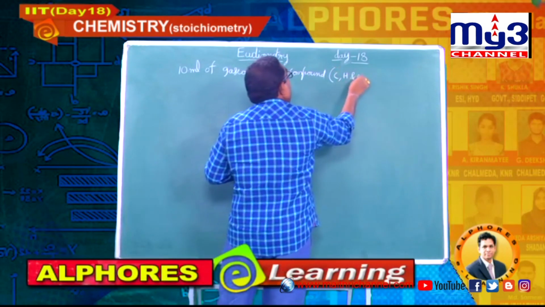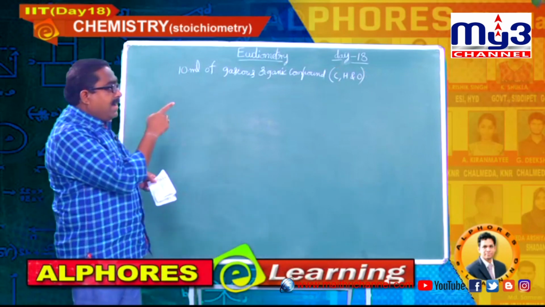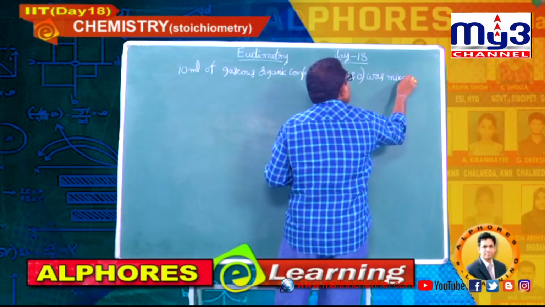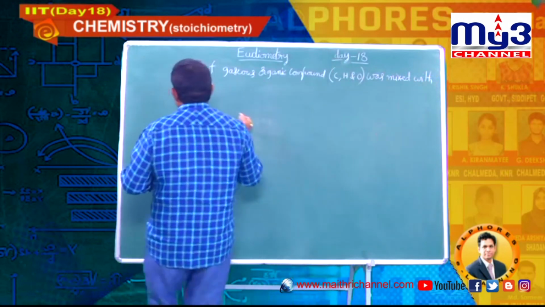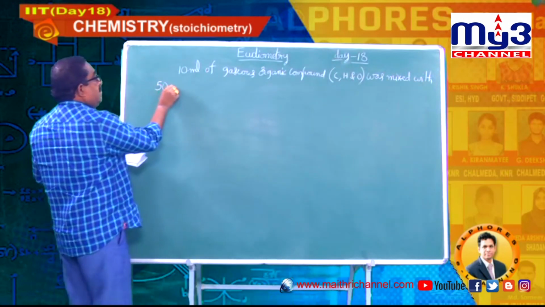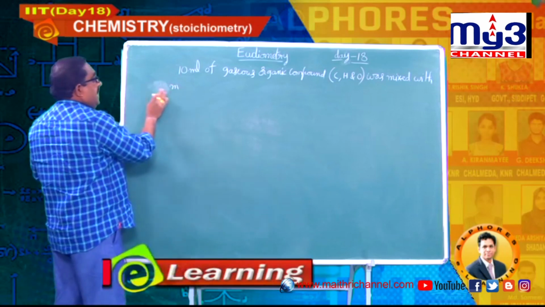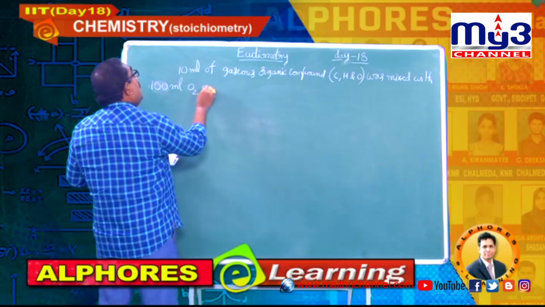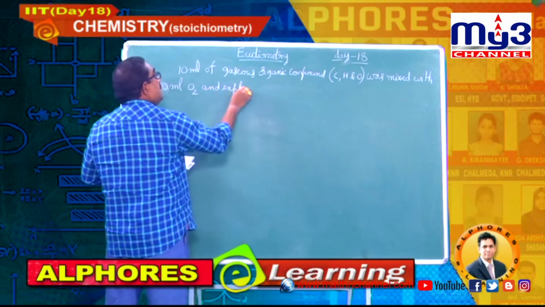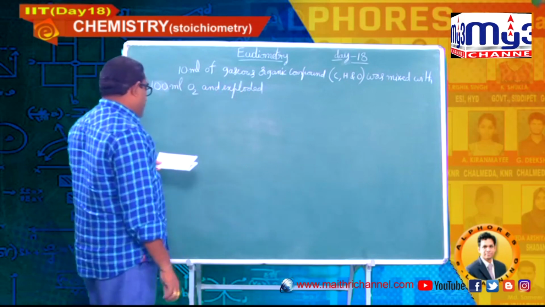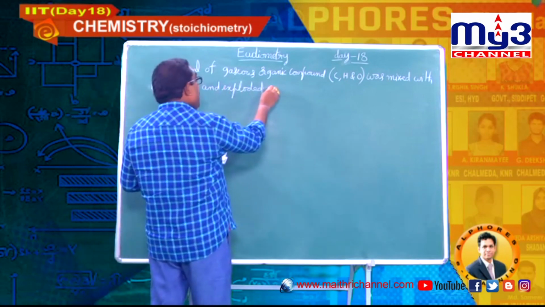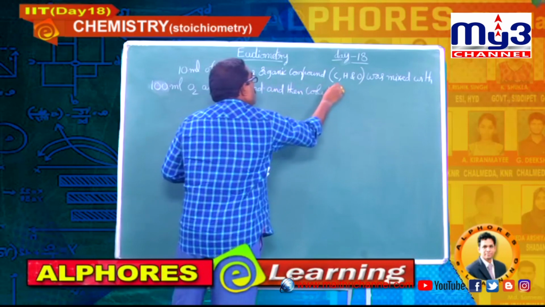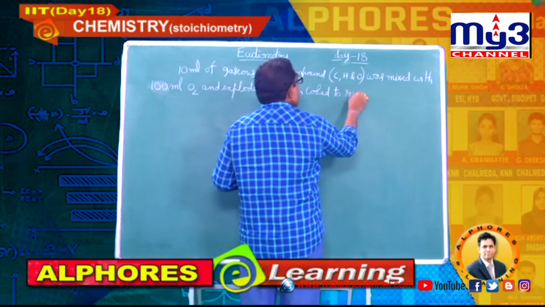The compound contains 3 elements, carbon, hydrogen and oxygen, was mixed with 100 ml oxygen, and exploded, and then cooled to room temperature.